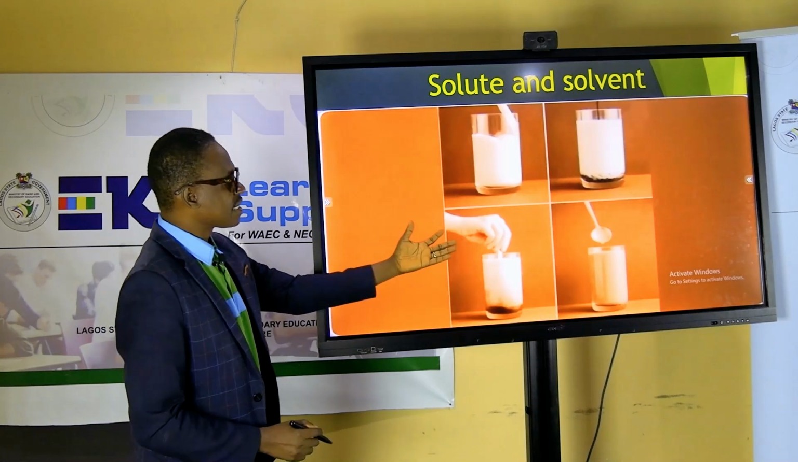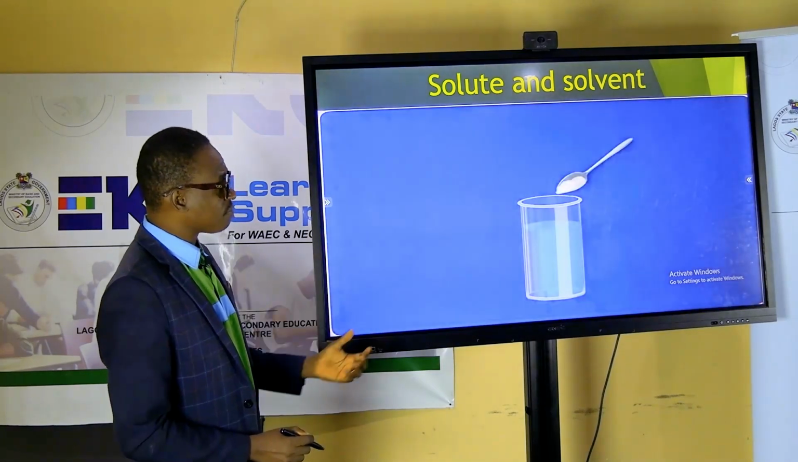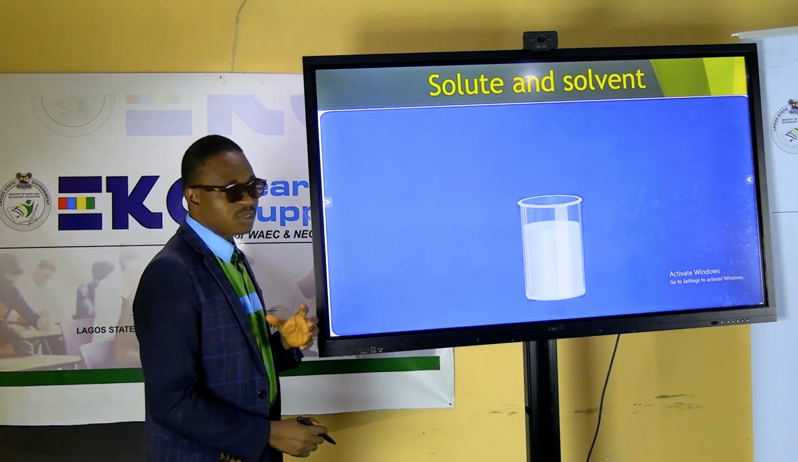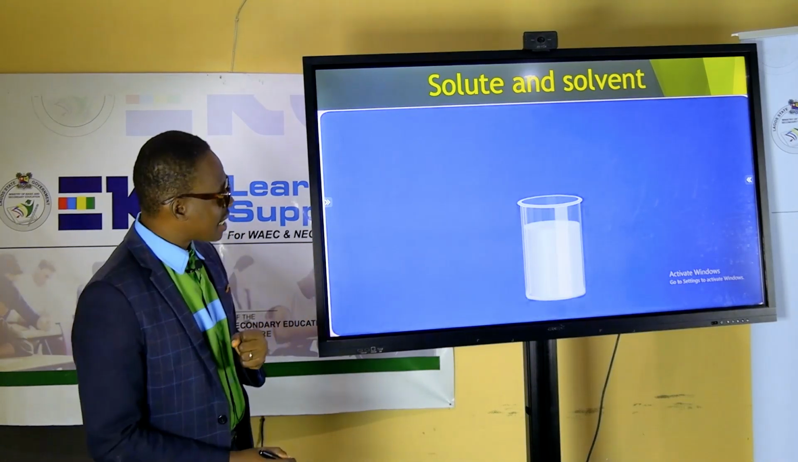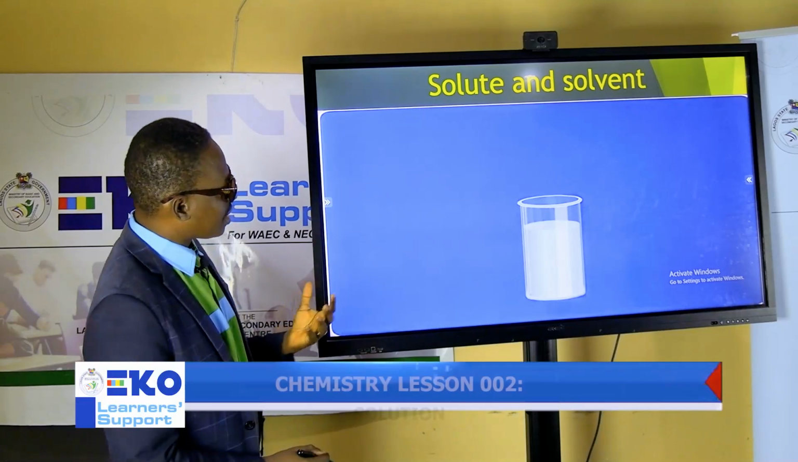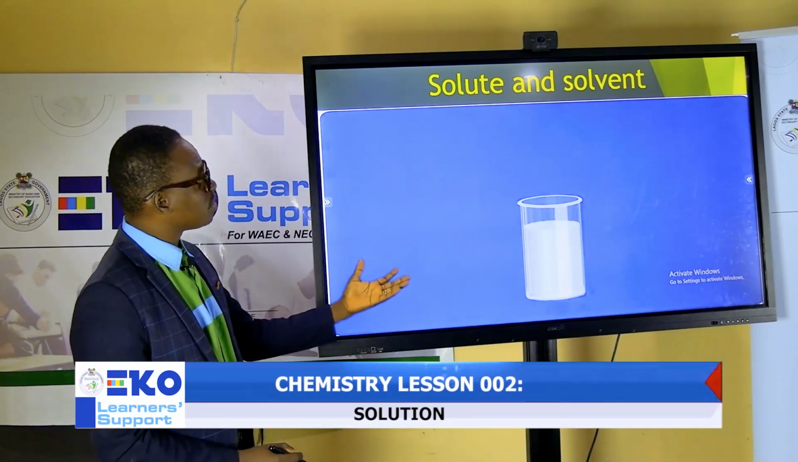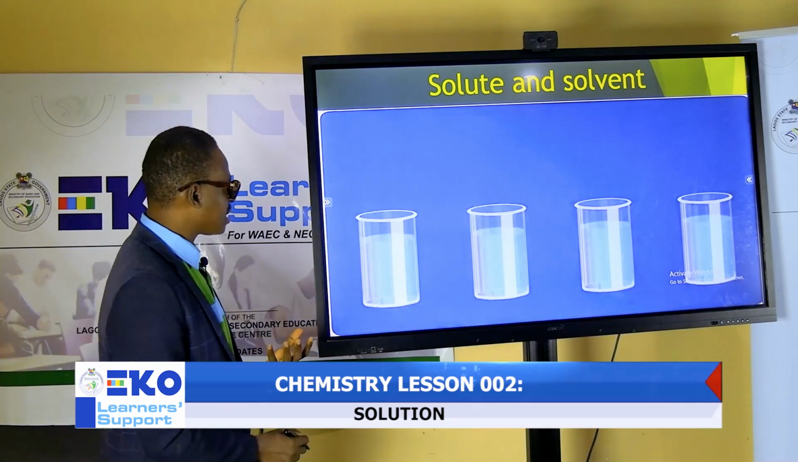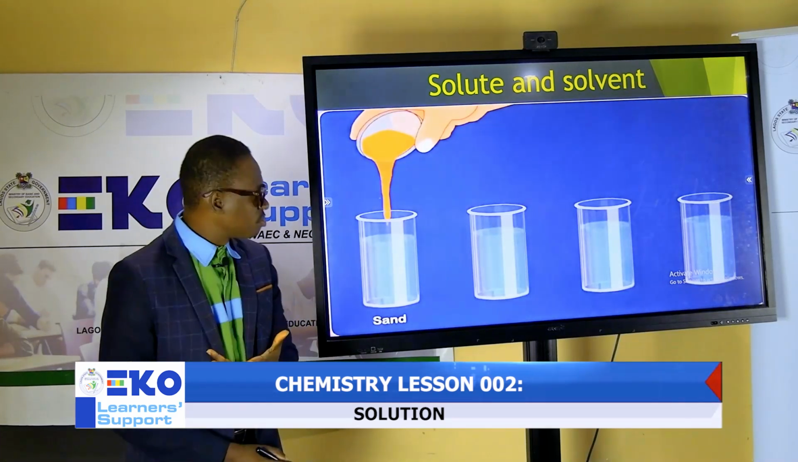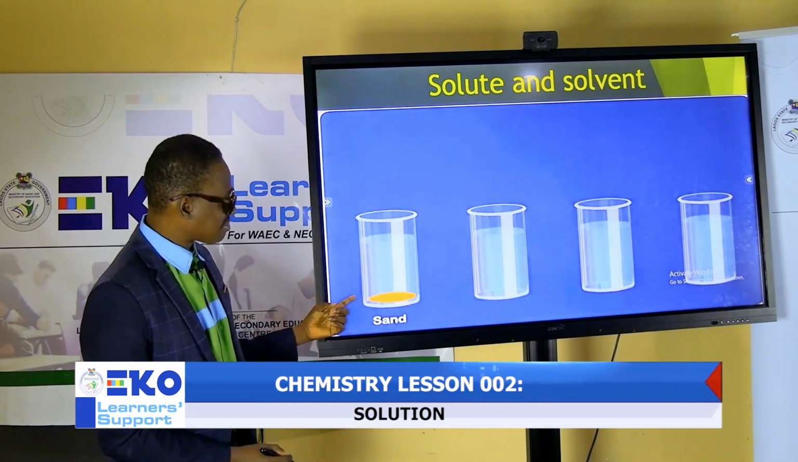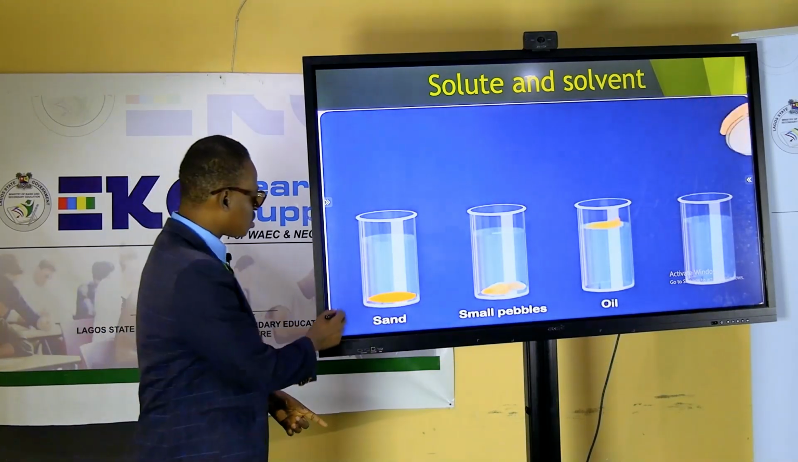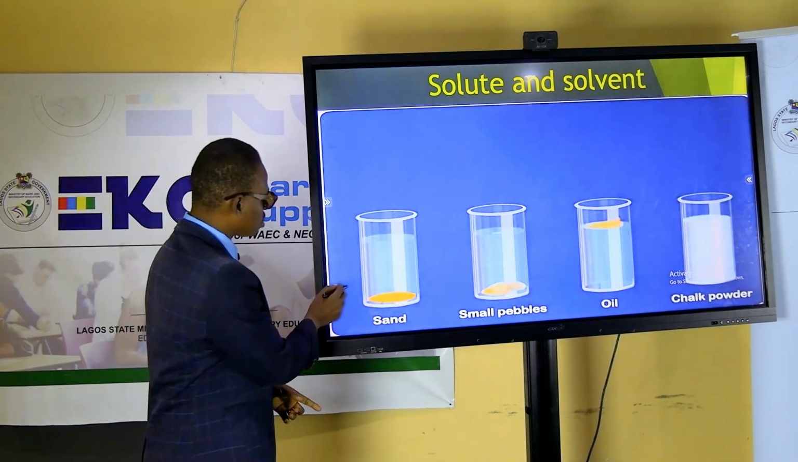So these are the different kinds of solutions we could have. It's telling us what happened to some of these solutes when you add them in water. As you can see, some are soluble in water. So what happened to some? Some are not soluble in water. As in this case, you have sand. Sand is not soluble. You have small pebbles, not soluble. Then you have chalk.